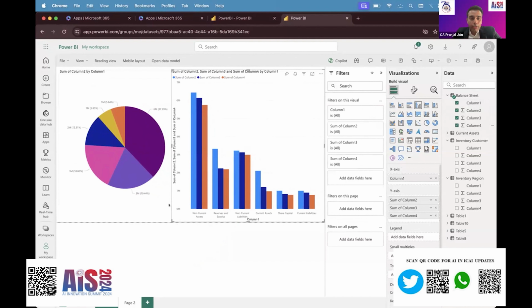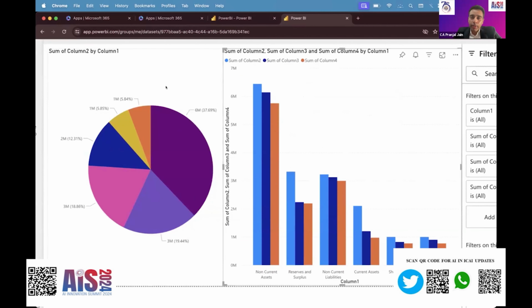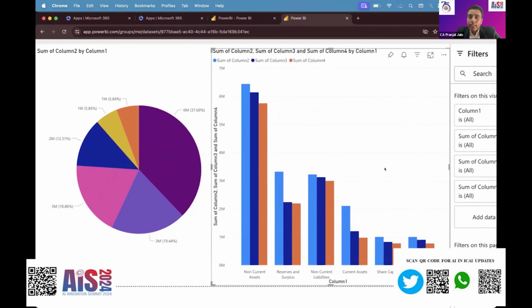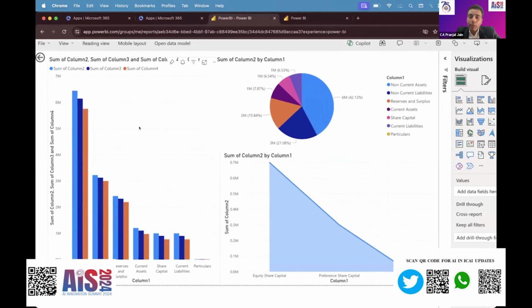You will not believe it, but right now, in front of you, on the left side are the financial statements that I have to audit for my client. On the right side are the financial statements for the past 3 years. Using this, I am able to analyze what the financial statements look like and where the problematic points could be. Now, I will go to a third step of visualization.